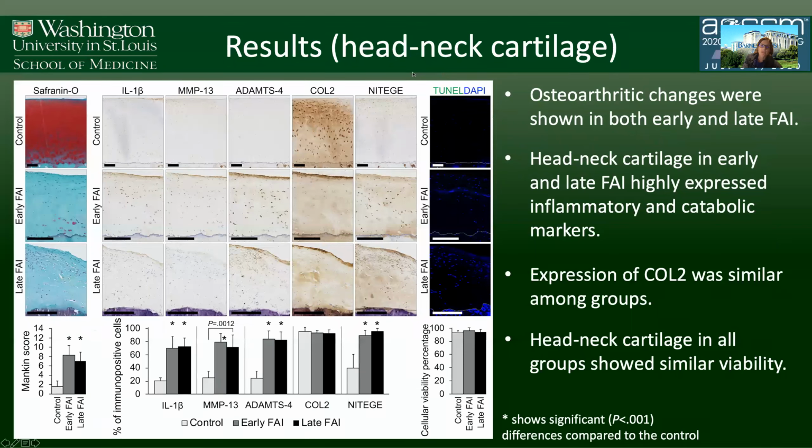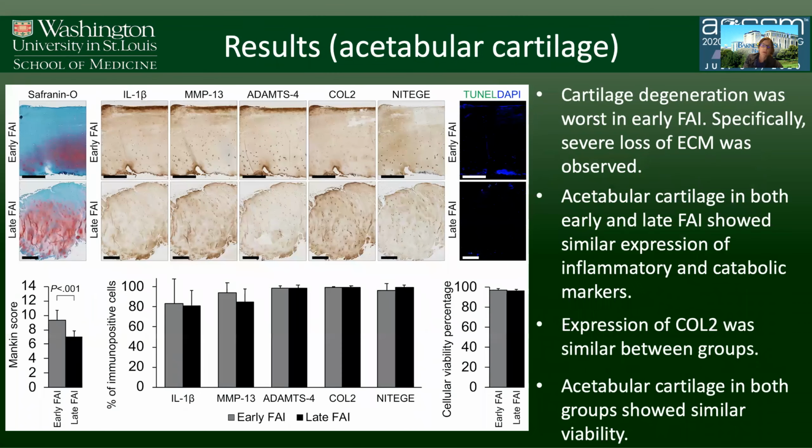In regards to the results in the head-neck cartilage area, we did see similar results to what we observed in our previous study, where we saw that the head-neck cartilage from both groups, early FAI and those patients with advanced arthritis, had severe degeneration with an osteoarthritic phenotype, and this was quantified with a Mankin score. In regards to the inflammation, we also saw that the amount of inflammatory markers in both groups was very similar, confirming that the inflammation that we see in patients with advanced and early arthritis is very similar. When comparing the acetabular cartilage, we also saw that the inflammation was very similar between both groups.